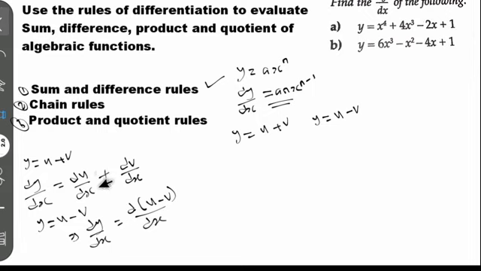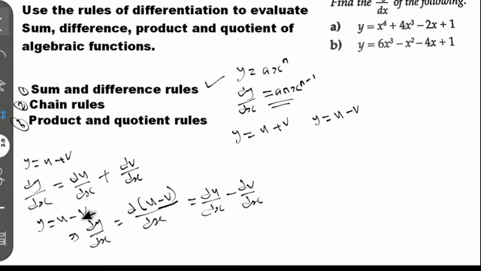See, the same thing as what I did here. If you open this bracket, both parts share the d over ds. So this becomes du/ds plus minus, because I have a minus here, dv/ds.